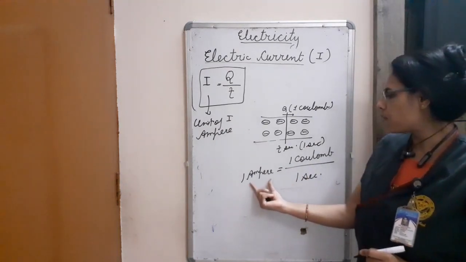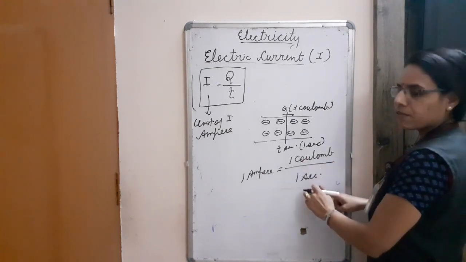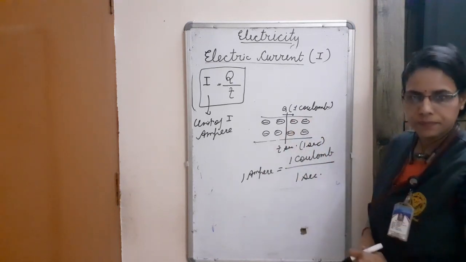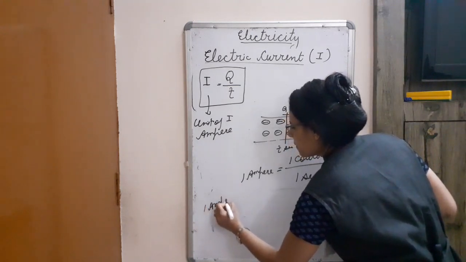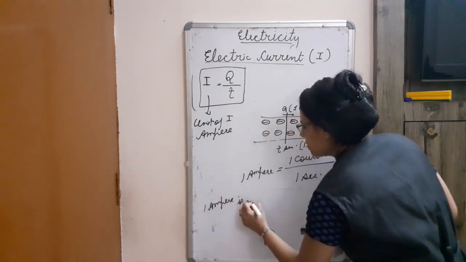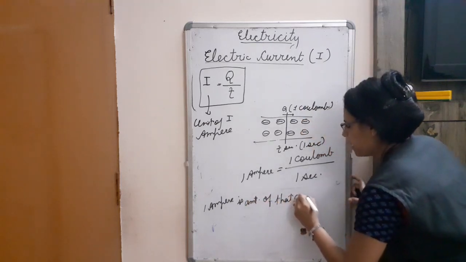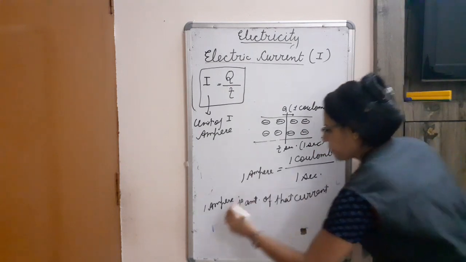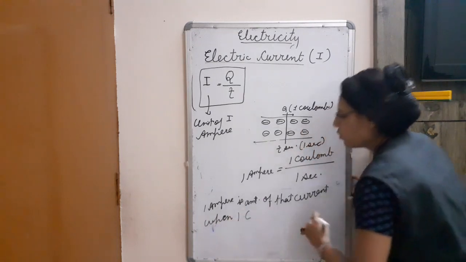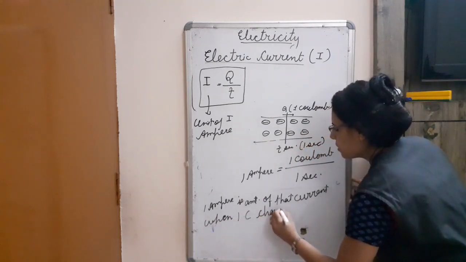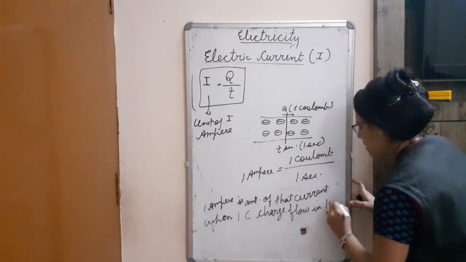So we can derive the definition of 1 ampere. 1 ampere is the amount of current when 1 coulomb charge flows in 1 second through a conductor. I am writing here: 1 ampere is that amount of current when 1 coulomb charge flows in 1 second.